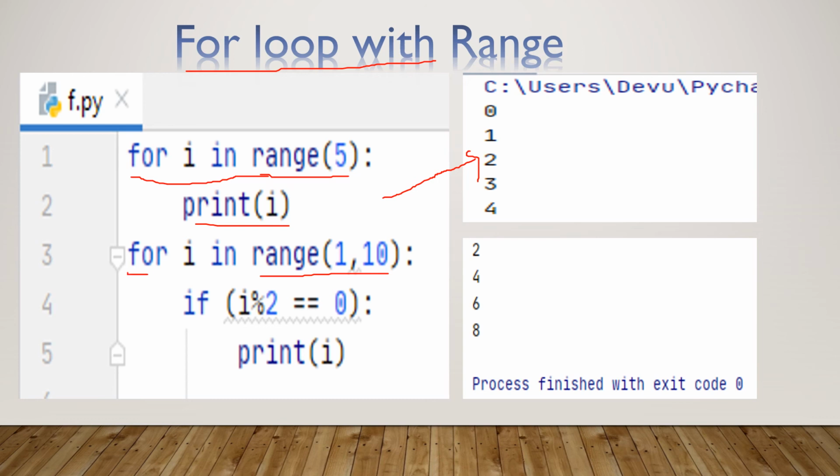Look at another example, for I in range of 1, 10. Here range function, range of 1, 10, will produce the values from 1 to 10. Here is another statement, if I mod 2 equal to 0. It will check if the number is even or odd. If the number is even, it will print on the screen by using this print statement, print I. So the output of this group of code is like this, 2, 4, 6 and 8. So these are all about for loop. For loop always working with sequence data type or sequence data object or on range function.